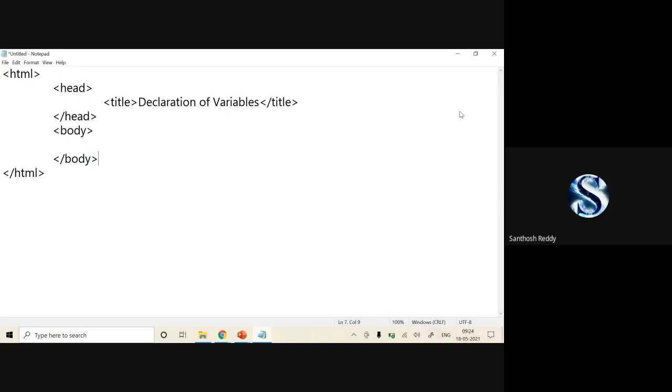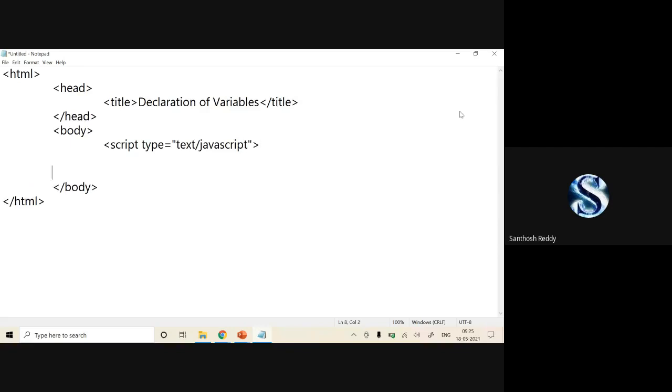Body. Now here I'm going to write a script part. Either you can write it in the header part or the body part. First I'll show you in the body part. So I'll write script type is equal to text/javascript.